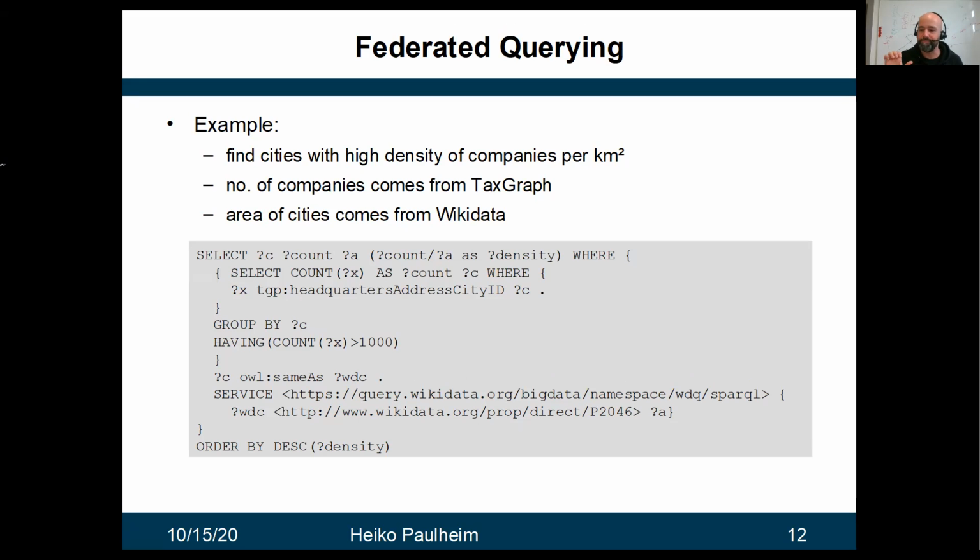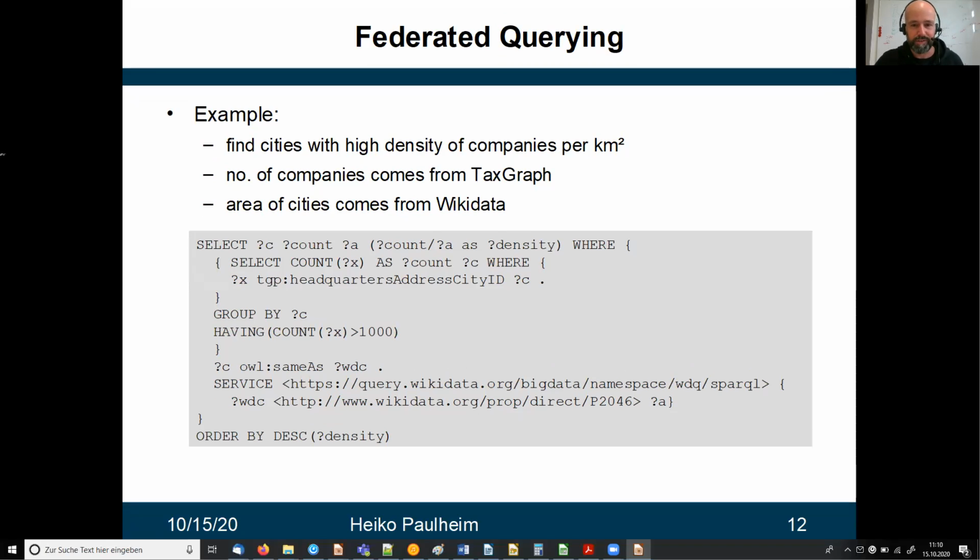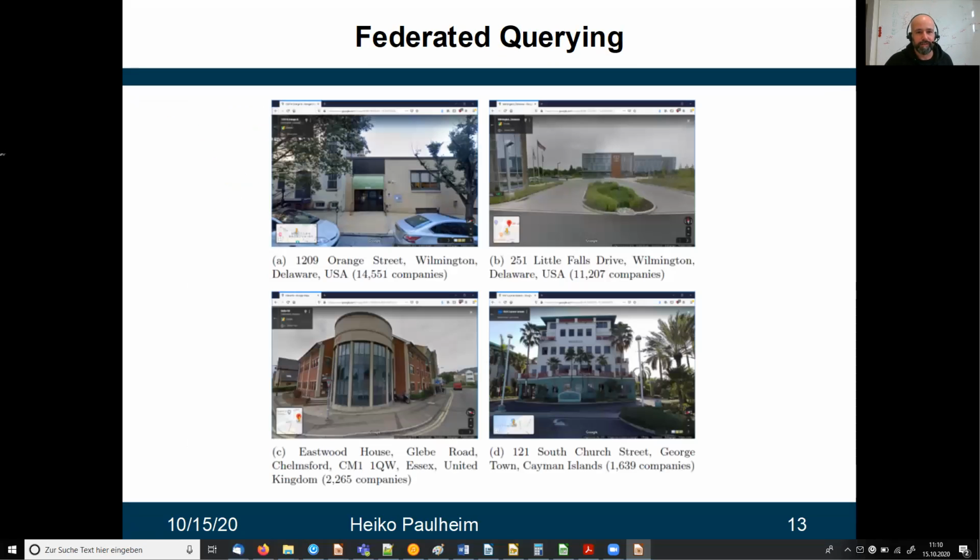Once we do that, we find some interesting spots on the planet. So for example, here you see 4 addresses which have a very high concentration of companies who have their address at these places. So on the left upper corner, you see this building 1209 Orange Street in Wilmington, Delaware.